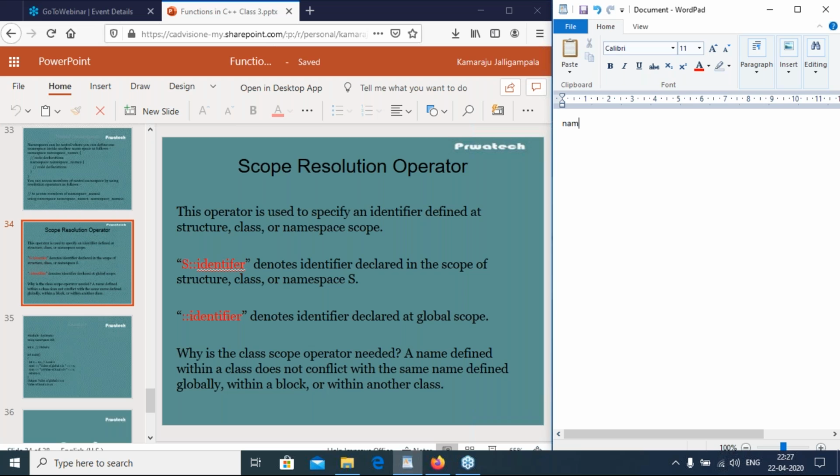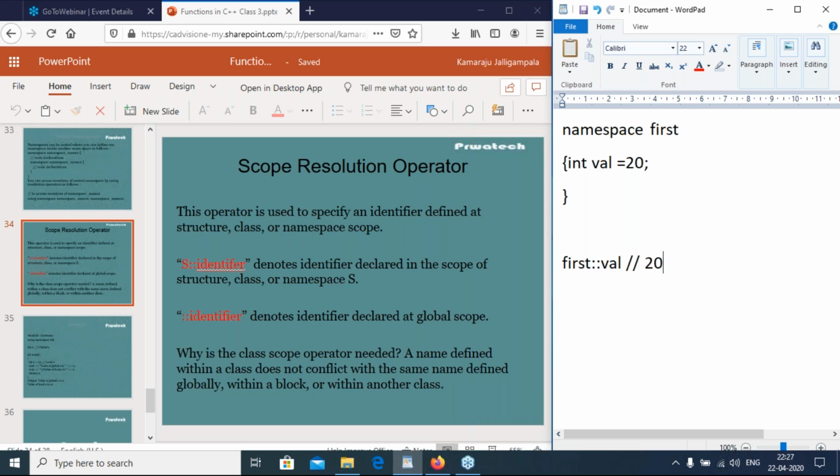So I have a namespace first, with int val equal to 20. If I want to access val in the first namespace using first::val, then the output 20 will be displayed. So this :: is the scope resolution operator.